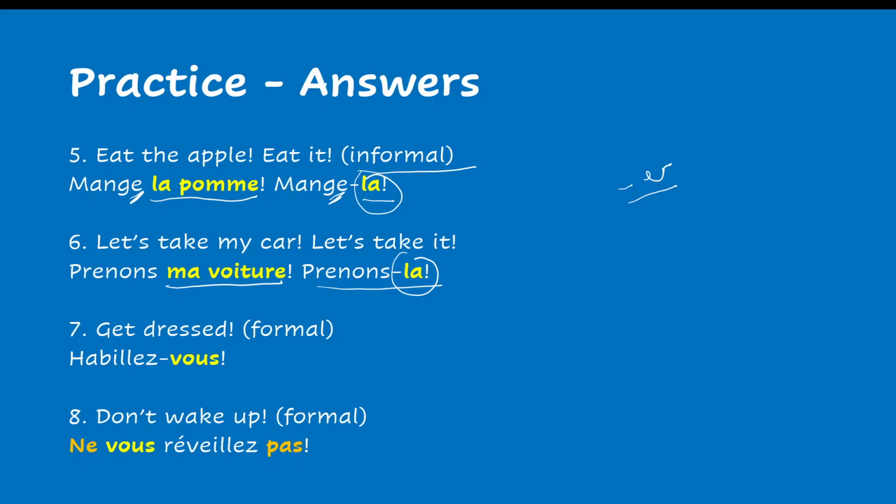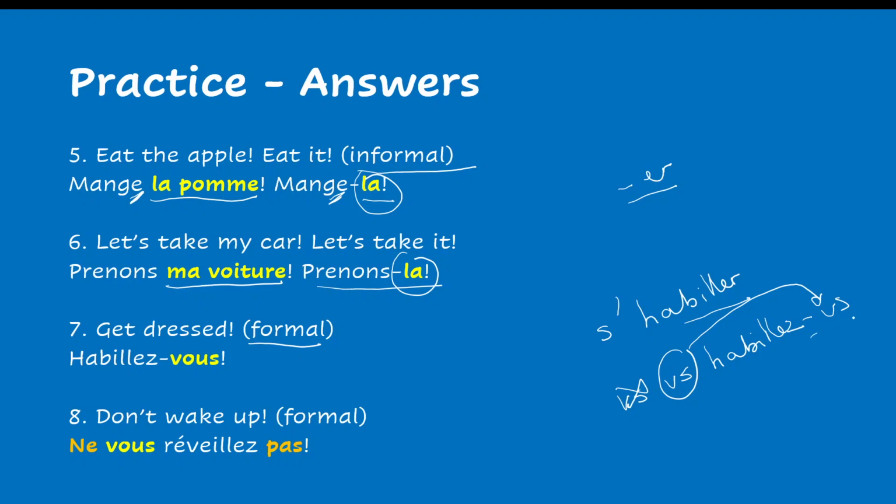Get dressed. Here we are going to use s'habiller. It's a reflexive verb. So, formal. Habillez-vous, right? So, in a regular sentence, it would be vous vous habillez. We drop the subject and the pronoun goes behind the verb.